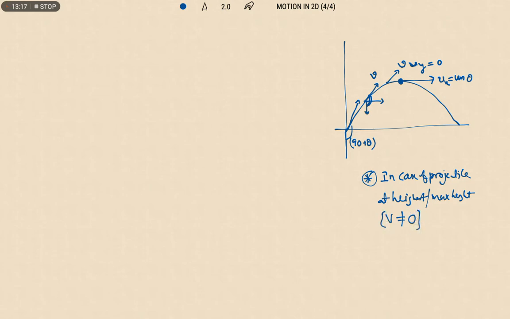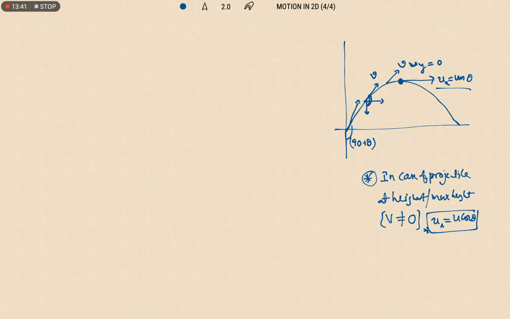But in a case of a vertically projected upwards body, at its highest point its velocity is 0. But in a case of a projectile, it is not equal to 0. Then what is its velocity at the highest point? At the highest point, its velocity is equal to the horizontal velocity, that is u cos theta. Very very important. Okay na?